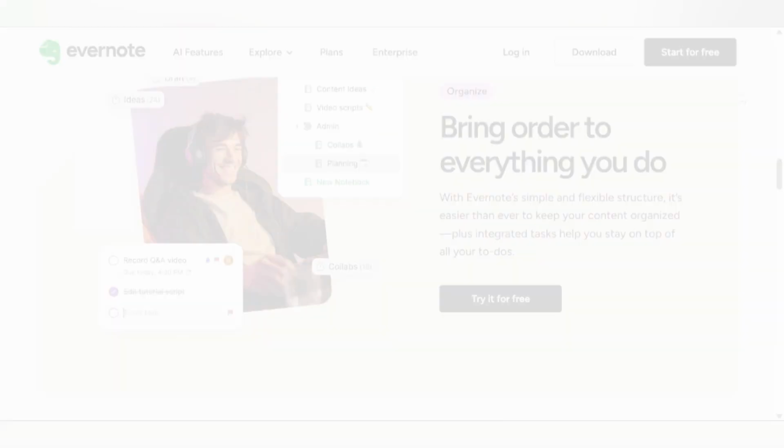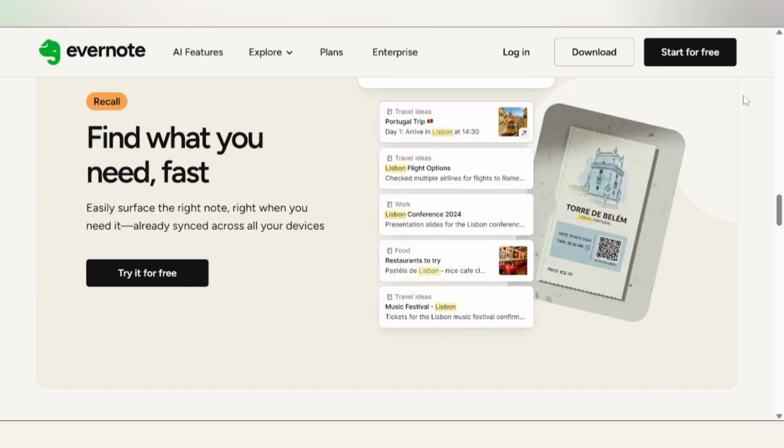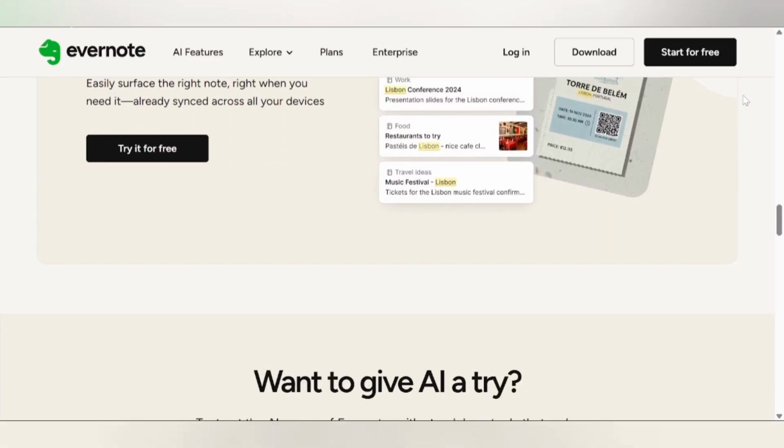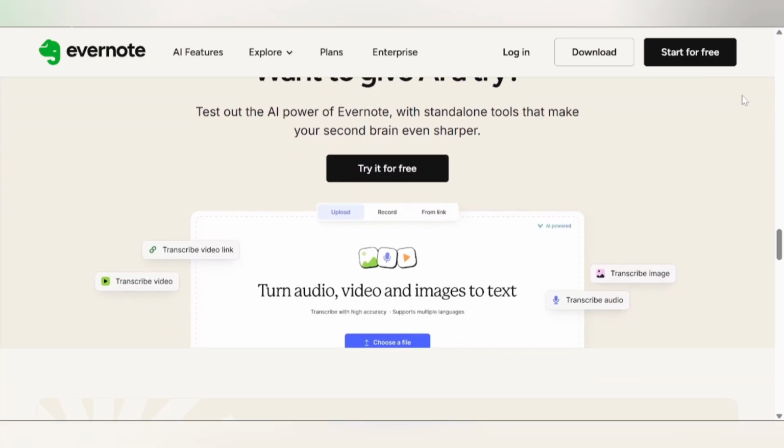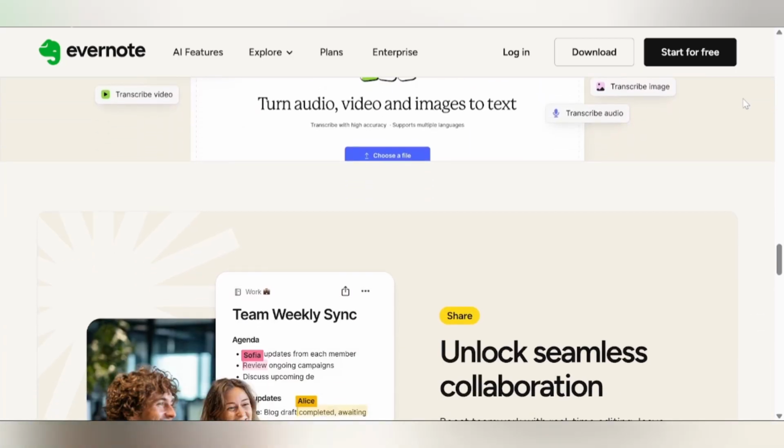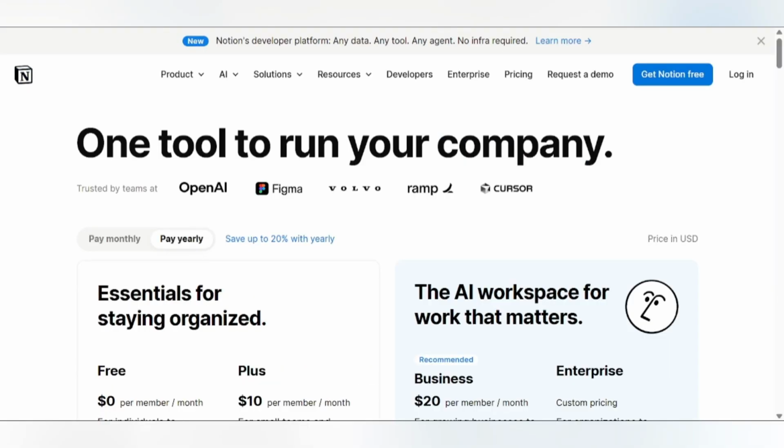Pricing comparison. Evernote Personal costs $14.99 per month. The free plan is severely limited with a 60-megabyte upload cap, functioning primarily as a demo. Notion costs $10 per user per month for paid plans. The free plan offers unlimited pages with reasonable limits for individual use.